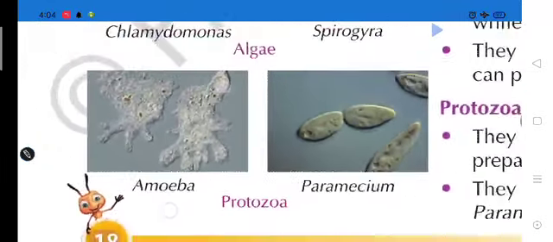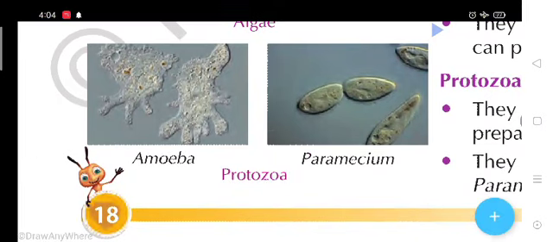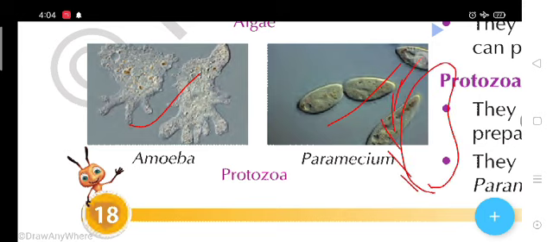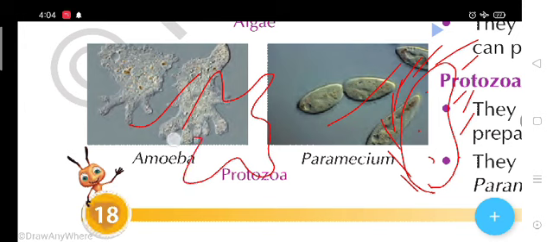Students, the irregular shape of amoeba is present here. In this picture you can see the amoeba, and these are the paramecium. Actually the structure of paramecium is like a shoe, and flagella-like structure, and amoeba has an irregular shape, pseudopodia, false feet.